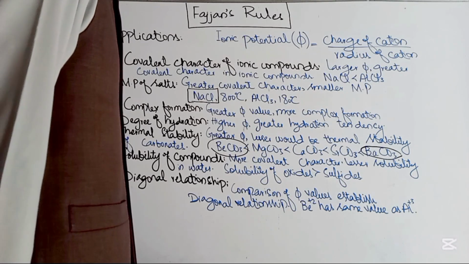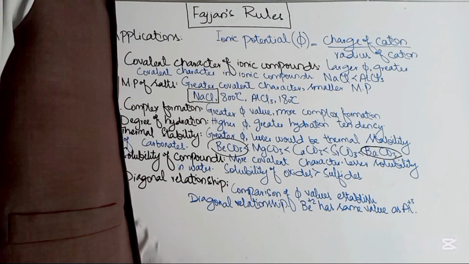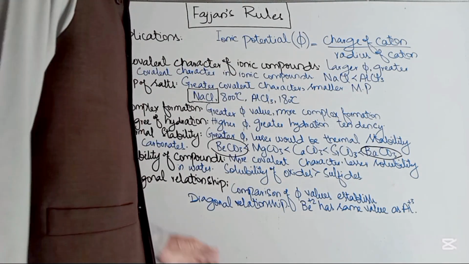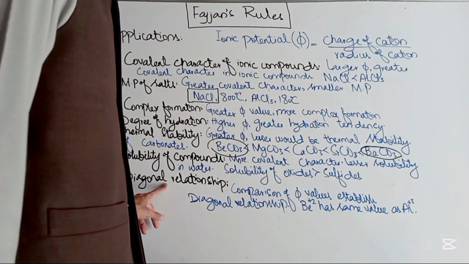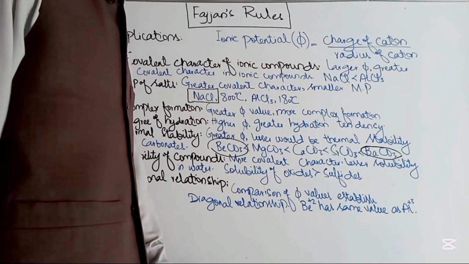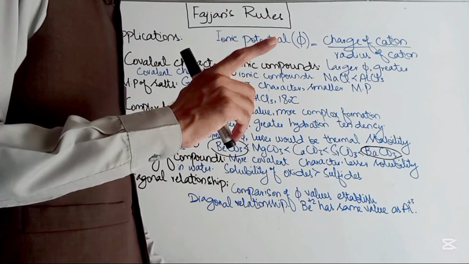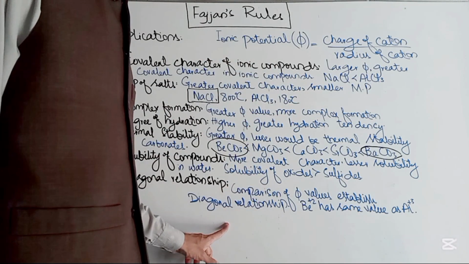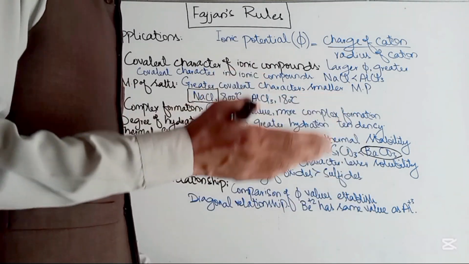Next point is the solubility of compounds. Solubility of compounds can also be discussed in terms of the polarizing power and covalent character of the salts. More covalent character of the salt, lesser solubility in water. So if we are given two or more salts and asked to compare their solubility in water, keep in mind that the salt having higher covalent character would be less soluble in water, and that with more ionic character would be more soluble.